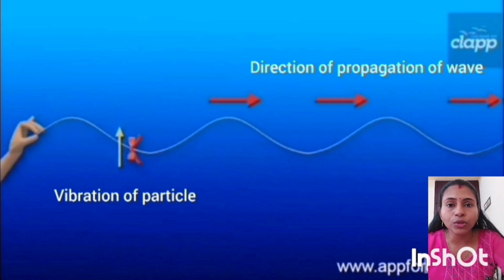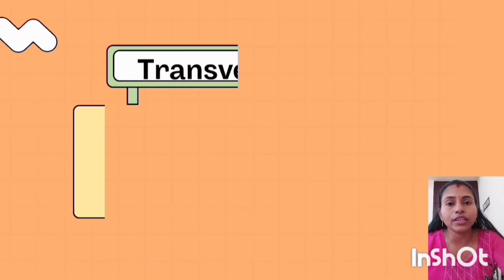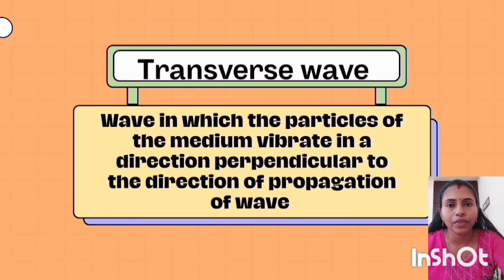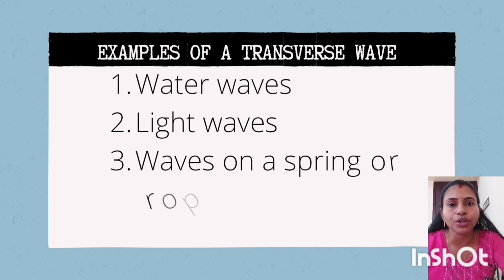Now, look at the motion of the ribbon carefully. As the wave is formed on the rope, the ribbon is moving up and down, but its position on the rope does not change. That is, the ribbon is vibrating in a direction perpendicular to the direction of propagation of wave. So here the ribbon represents each particle on the wave. So we can simply say that a transverse wave is a wave in which particles vibrate in a direction perpendicular to the direction of propagation of wave.